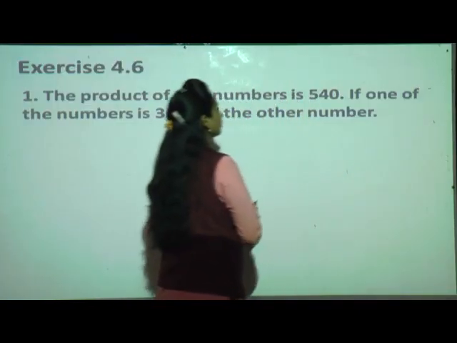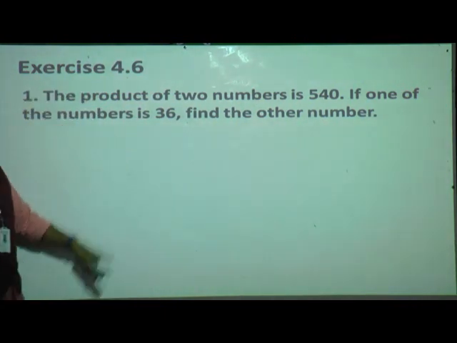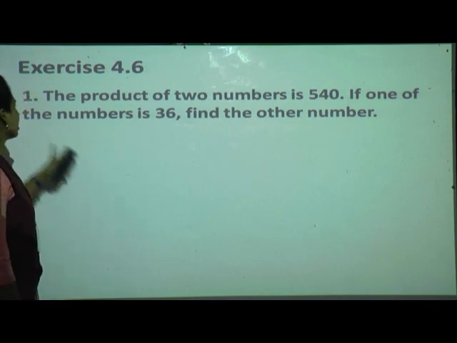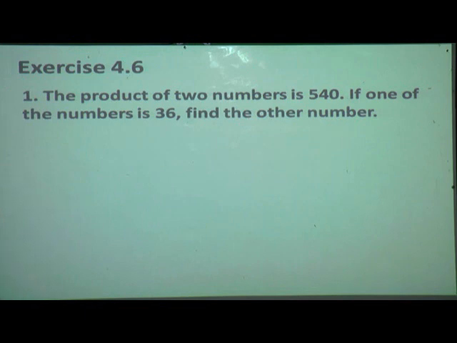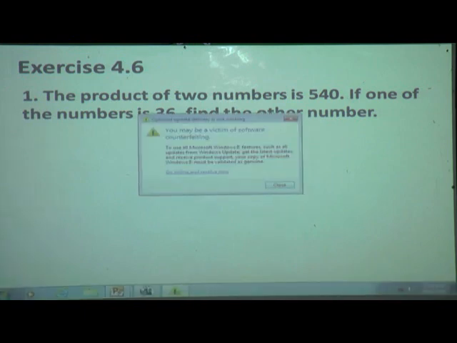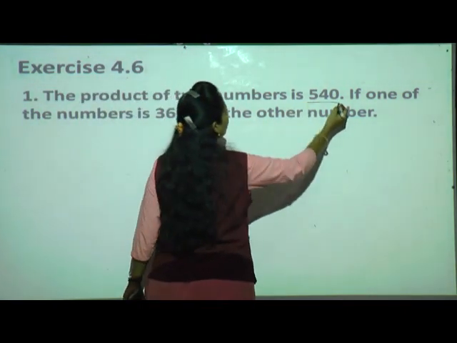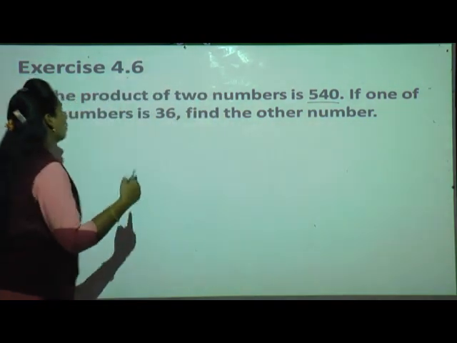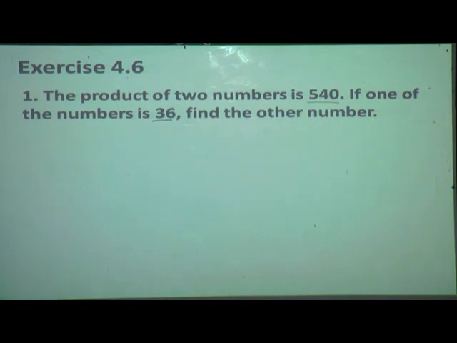Now see, what is the first question, students? The product of two numbers is 540. If one of the numbers is 36, find the other number. See, very simple question they had given. What they said? The product of two numbers. The product means the answer, 540 is there. From that, if one number is 36, now we have to find out the other number.